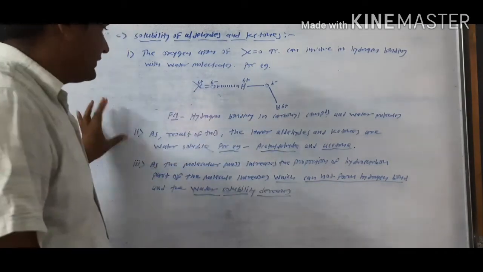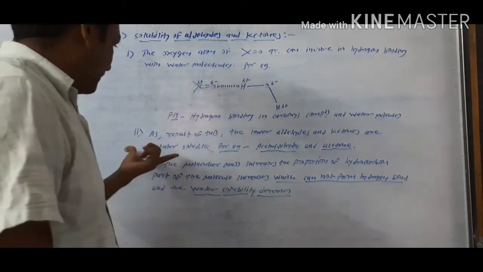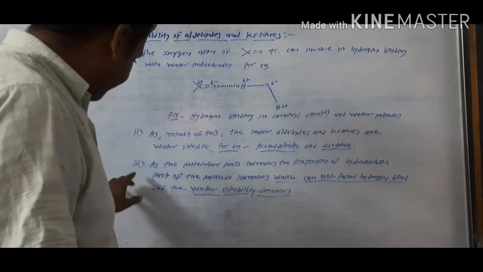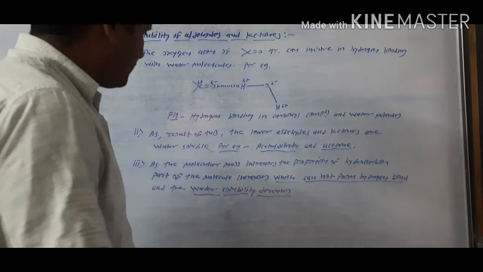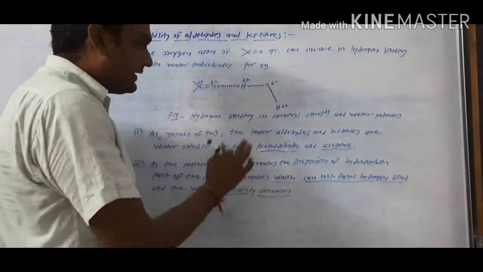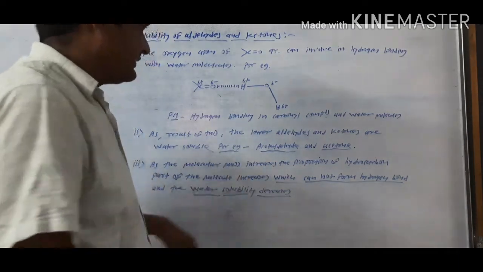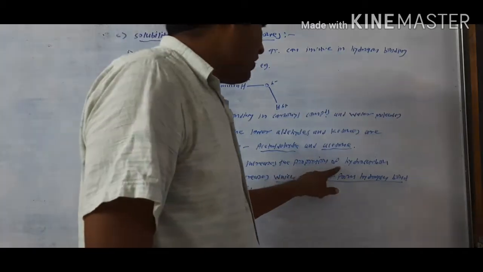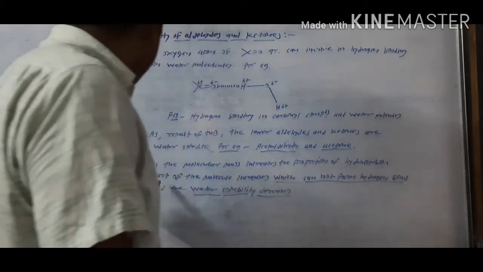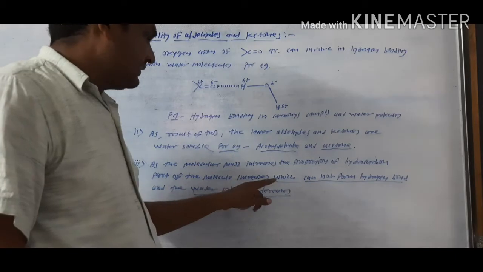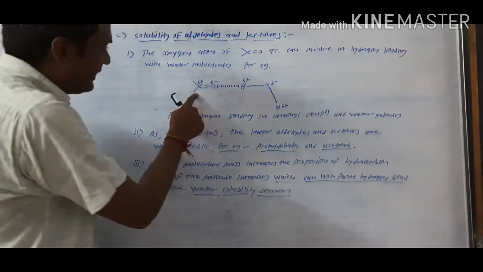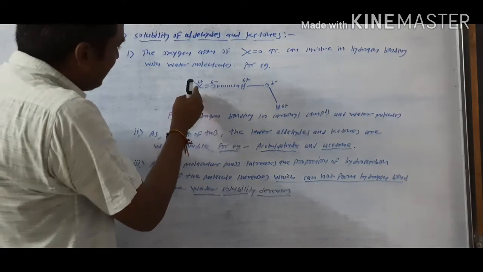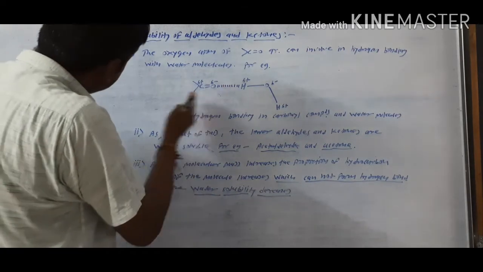In this way they will be easily soluble in the water molecules. But the third important point here is, as the molecular mass increases, suppose in aldehydes and ketones, the proportion of the hydrocarbon part of the molecule increases. Hydrocarbon part means here the carbonyl group containing carbon chain. The hydrocarbon part will generally increase.